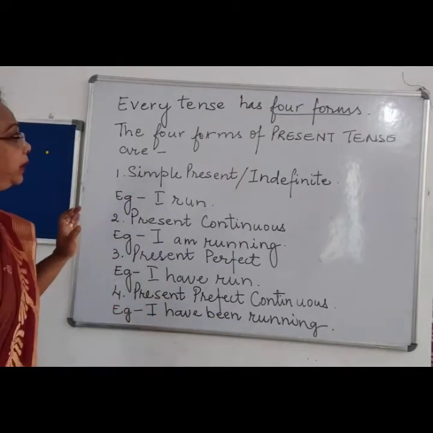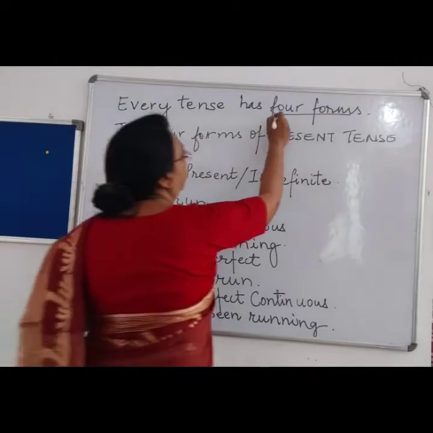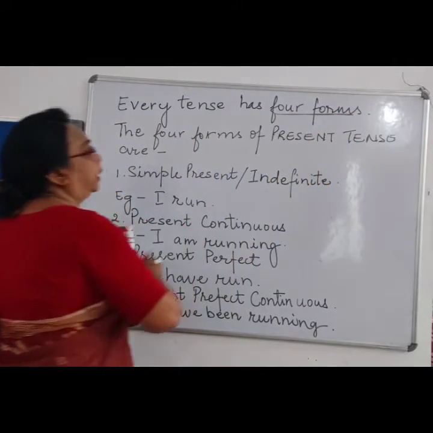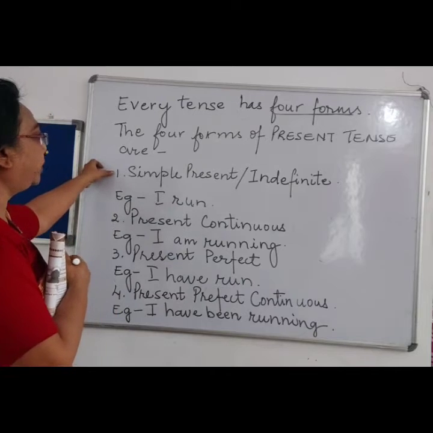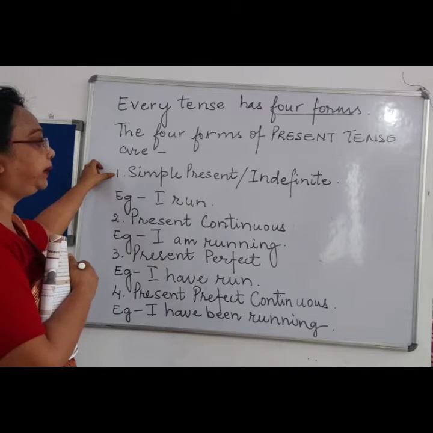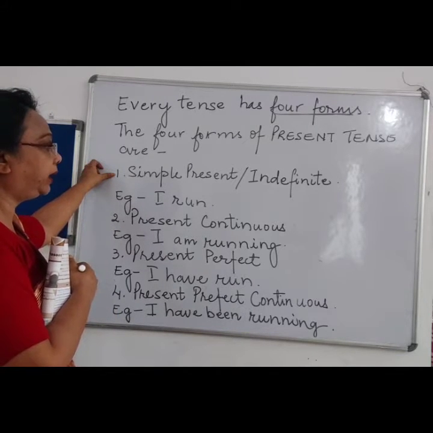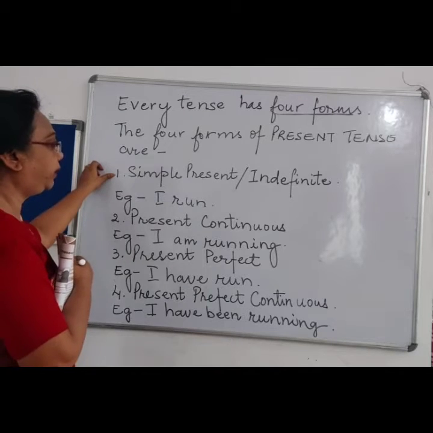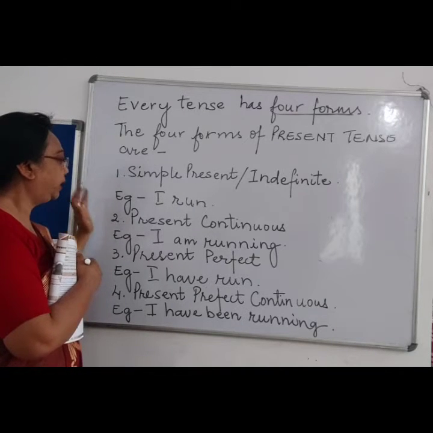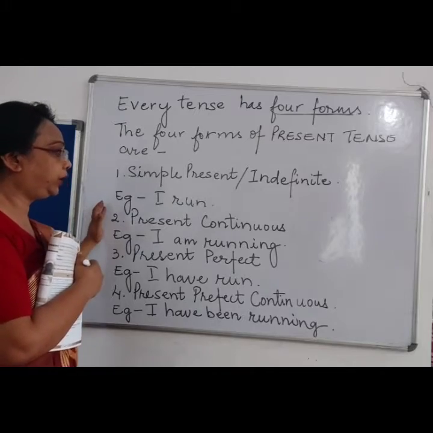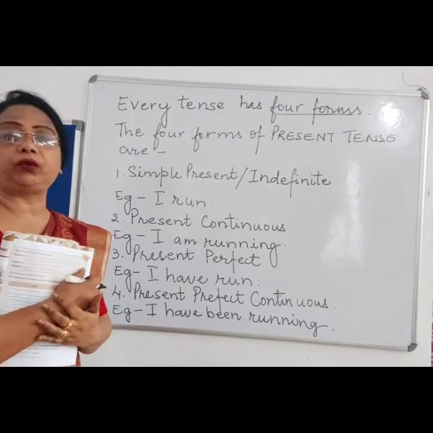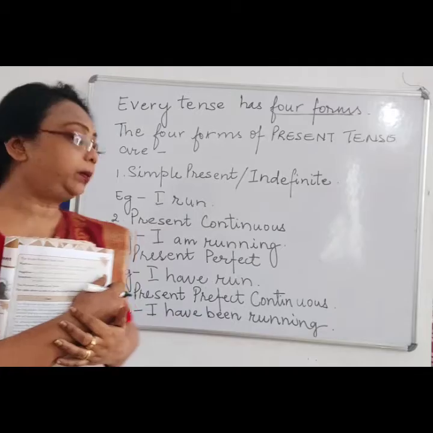So how many forms are there? There are four forms in each tense. Now in the present tense we have simple present tense or indefinite. Second is present continuous, and in the continuous we have to add ing to the verb.